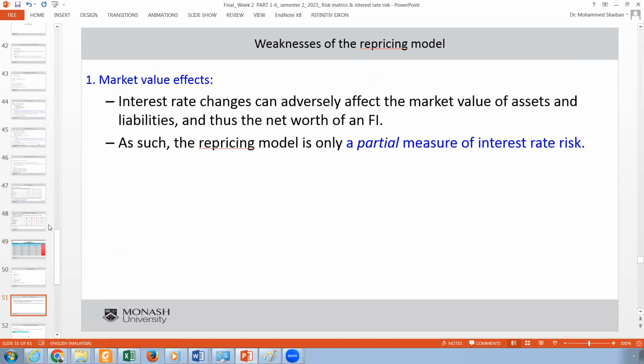So if you are holding all those assets, as I told you, 100 million of bonds, and the interest rates go down or up, and the price of the asset goes up or down, which is the present value, the repricing model does not capture that. It only captures the difference between the assets and liabilities and their maturity, calculates the gap and multiplies it by the interest rate. This is one problem.